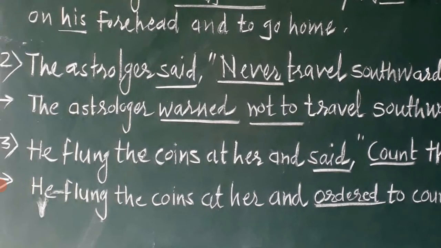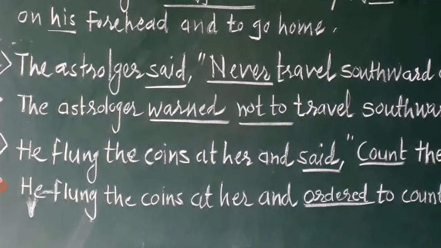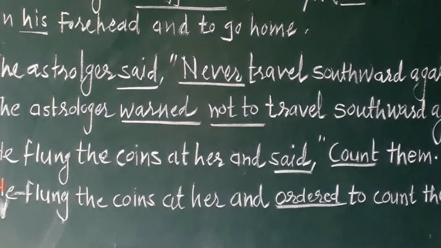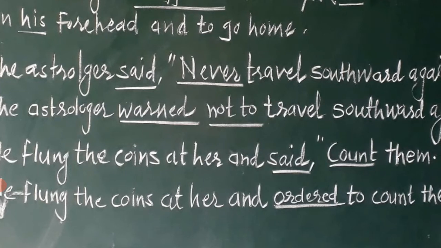Now how to convert it into indirect speech? The reporting verb said is converted into warned. The reason is very clear: he has given a certain warning about what one must not do. That's why said is converted into warned, and never is converted into not to, because we already have to use to as a conjunction, and since the sentence is in a negative tone, in place of to, not to is kept.